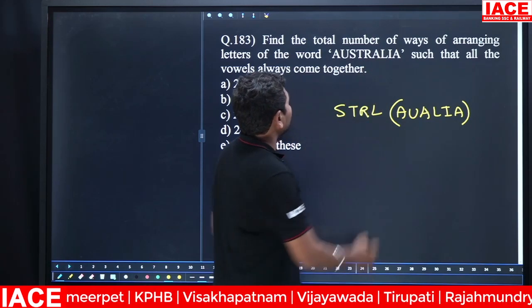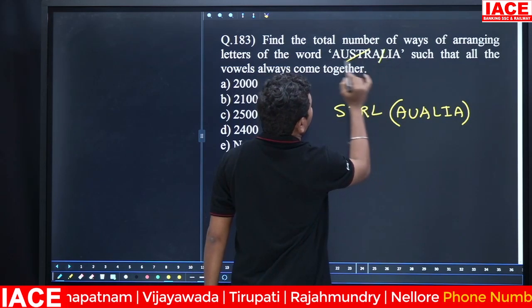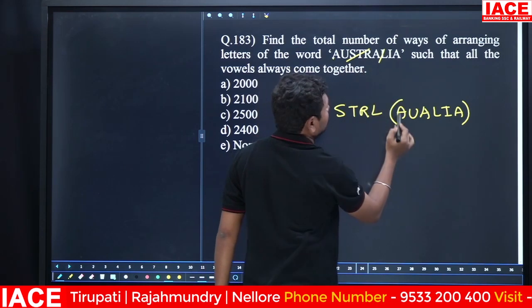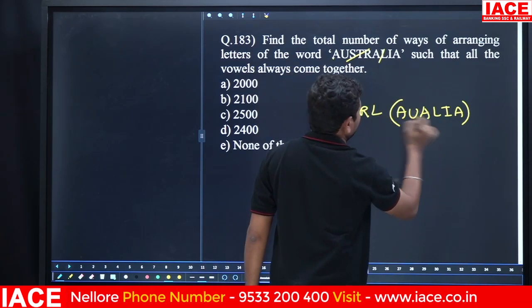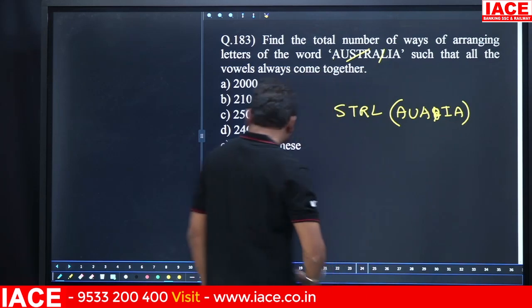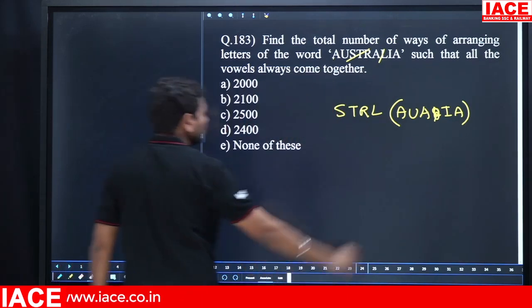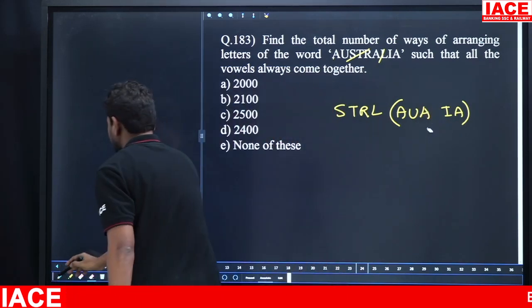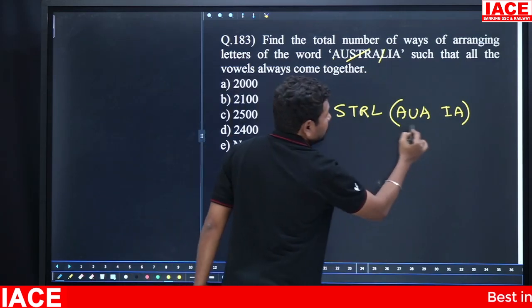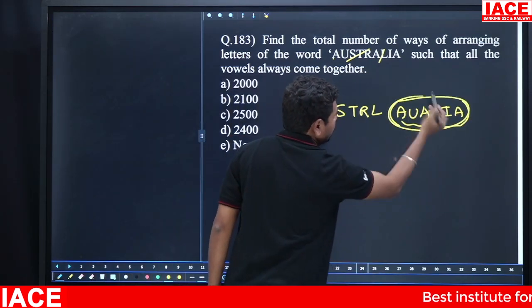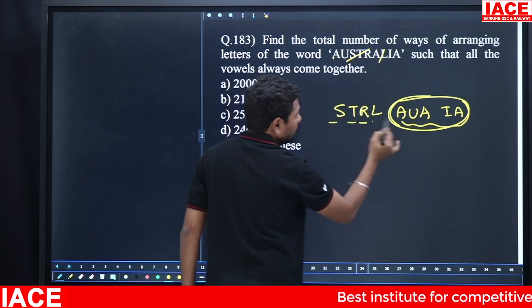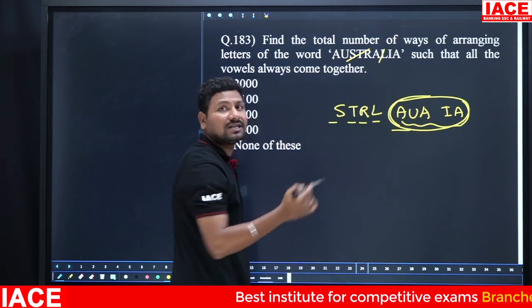S, T, R, L completed. A, U, A, I, A. L is already written, not required. Now, all the vowels come together. That means all the vowels you have to write in one box. 1, 2, 3, 4, 5. This box also you can consider as one letter.